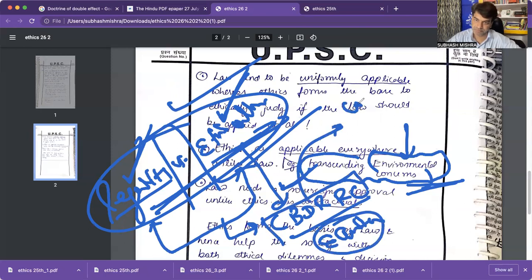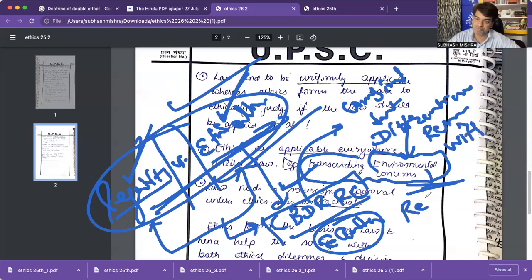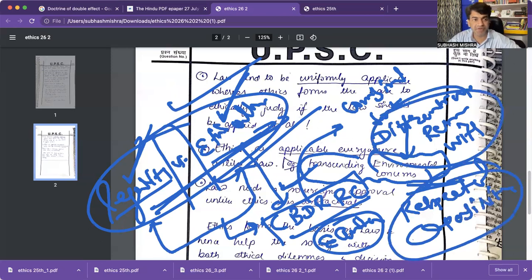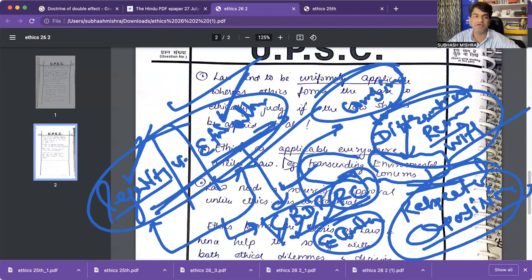Common but differentiated responsibility with respective capability. I'm writing fast because I have to check it very fast. Common but differentiated responsibility with respective capability.